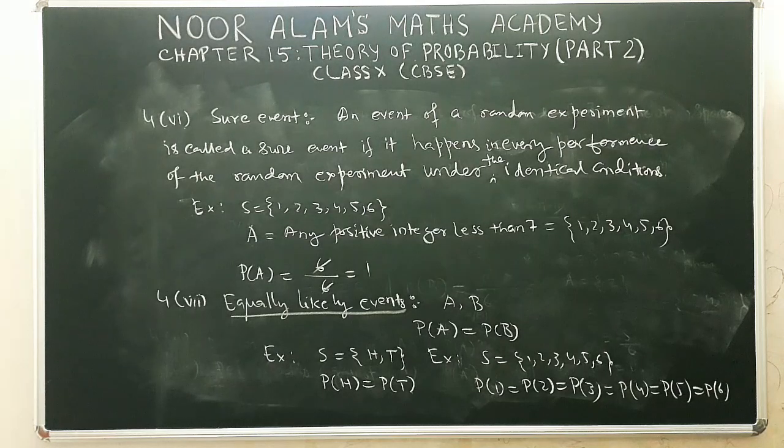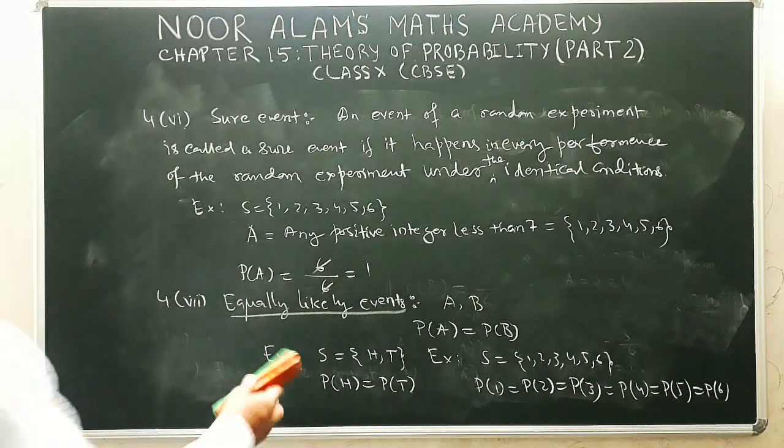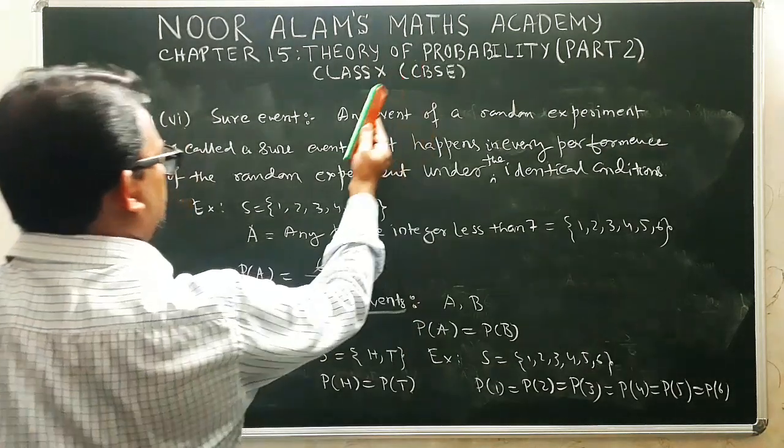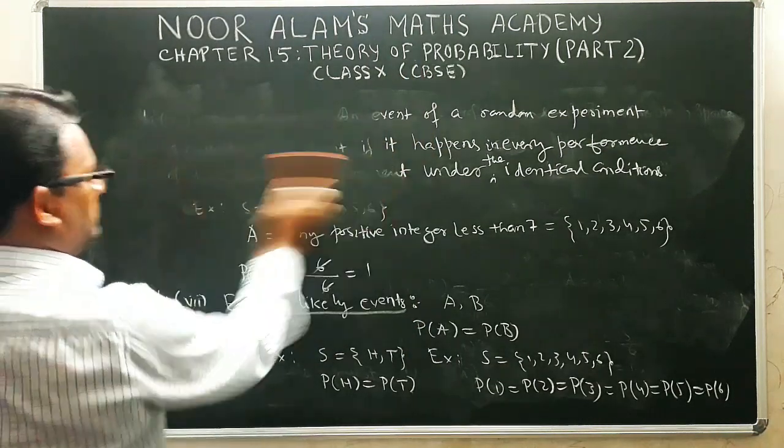Now the question is, must all random experiments have equally likely events? Is it necessary that every experiment has equally likely events? Now we explain it with an example.